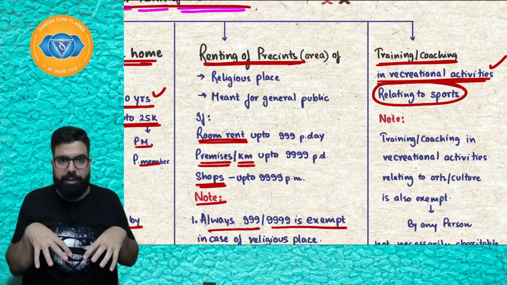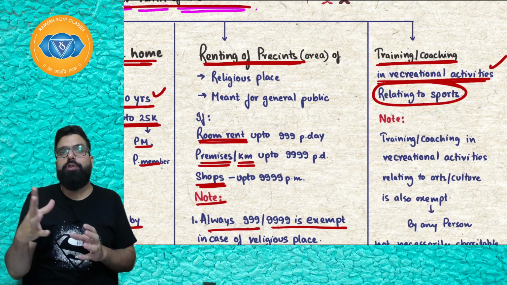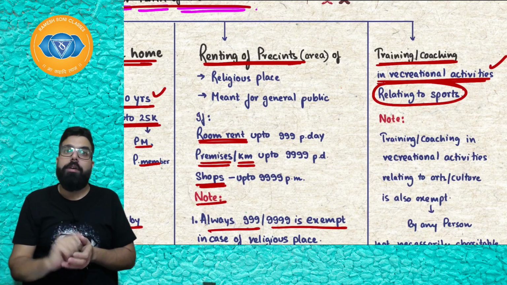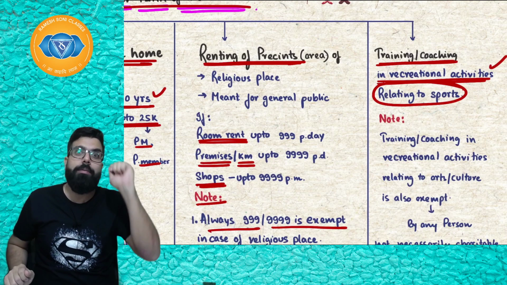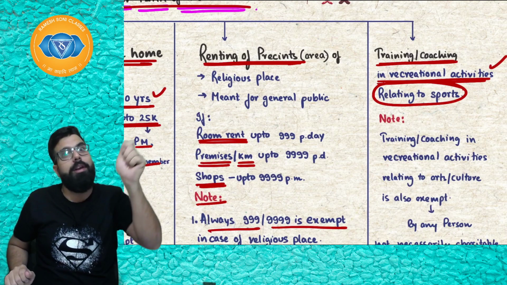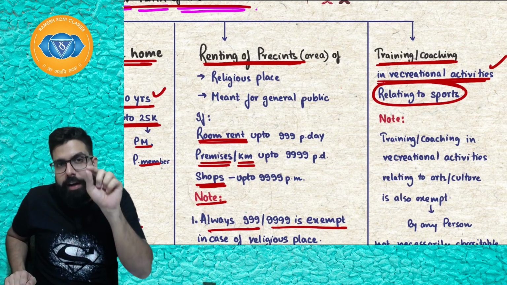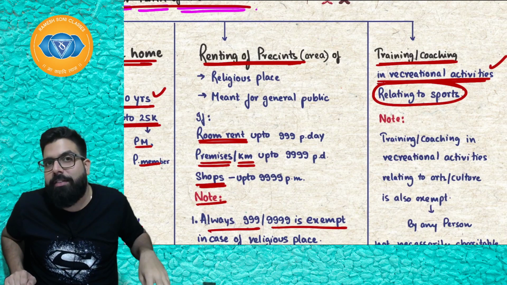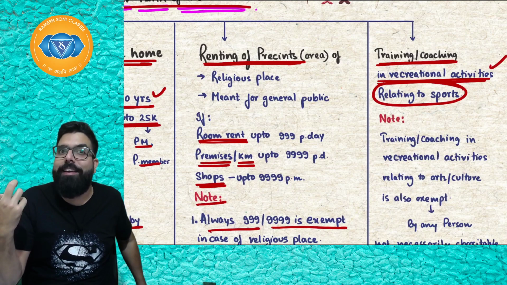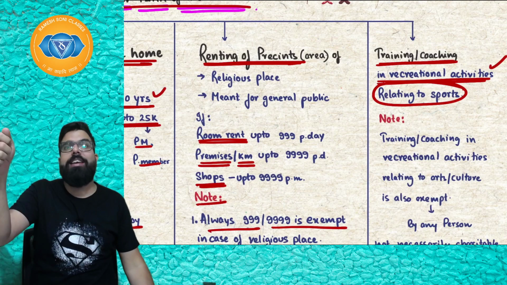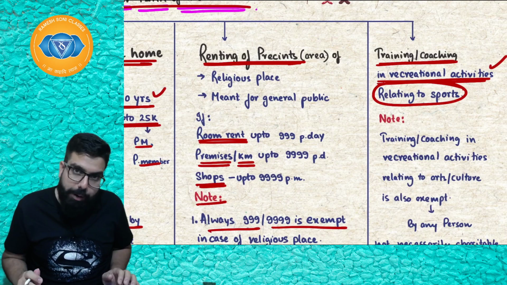So, Baba, there is a charitable institution and it is giving you training or coaching in badminton, then it will be exempt. But supposingly, Prakash Padukone, Deepika Padukone's dad, is giving you training in badminton, he will go ahead and charge GST because he is not an entity which is a charitable entity registered under 12AA. But if there is a trust which is registered under 12AA and it is giving training activity in sports, then their activity will be exempted. I hope everyone is clear.